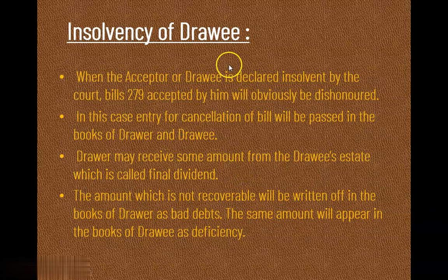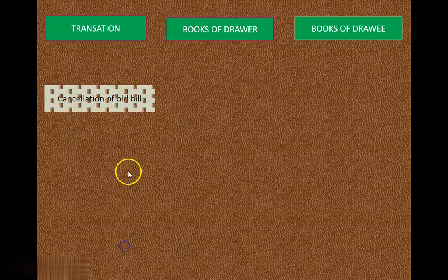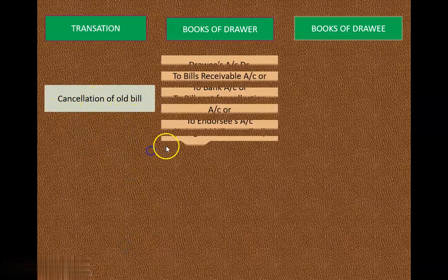So from this we have understood that we have to pass two journal entries. The first is the entry of cancellation of the second bill, and then we pass the entry of the part payment, the amount that we have received, and the bad debt entry. Let us see the journal entry based on this.